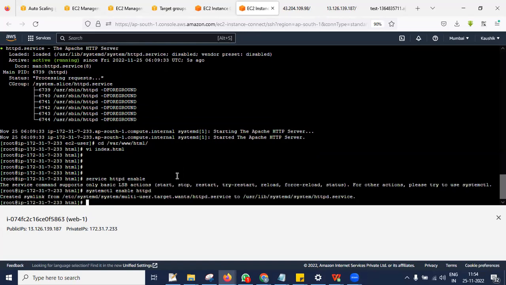I'm just running this command systemctl enable httpd. The purpose of this is that automatically when the server gets rebooted, your application also will start running. No need to run manually. So this I configured on web server 1.